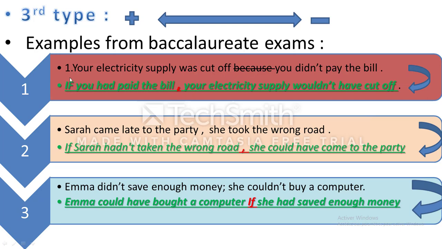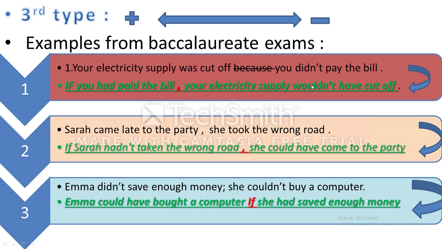Okay? Here we have if in the first. So here we use this one, we put it here. If you had paid the bill. Here we have didn't, we don't use the verb did, we use the verb to pay. If you did not pay, we use the positive. If you had paid the bill, your electricity supply wouldn't have been cut off. Okay?